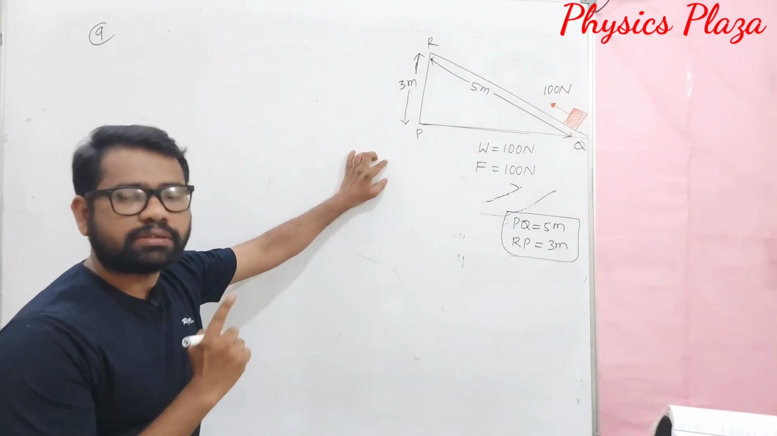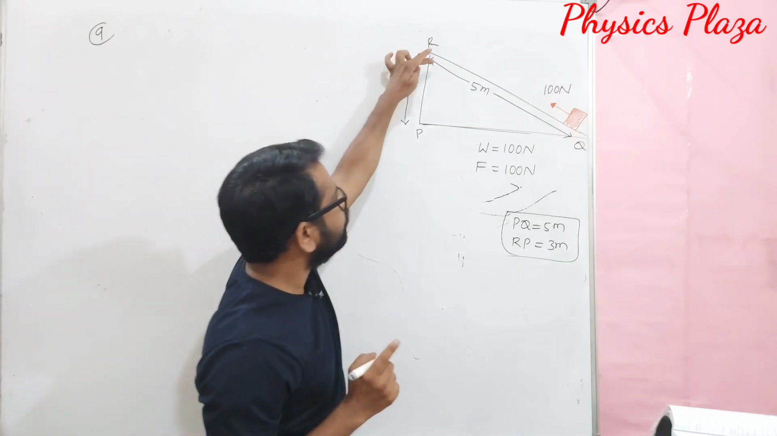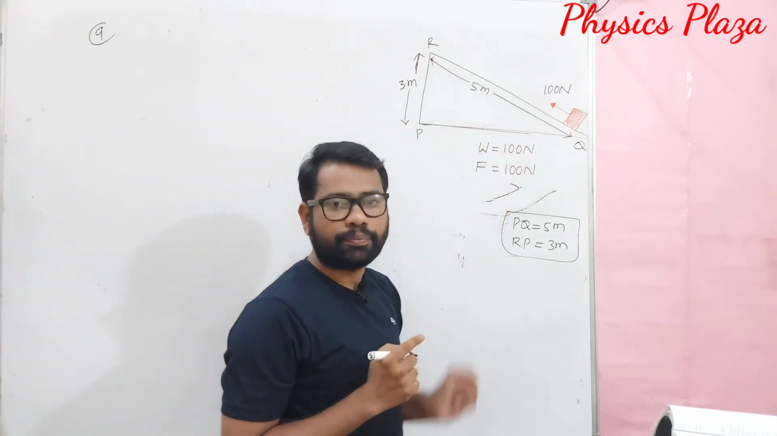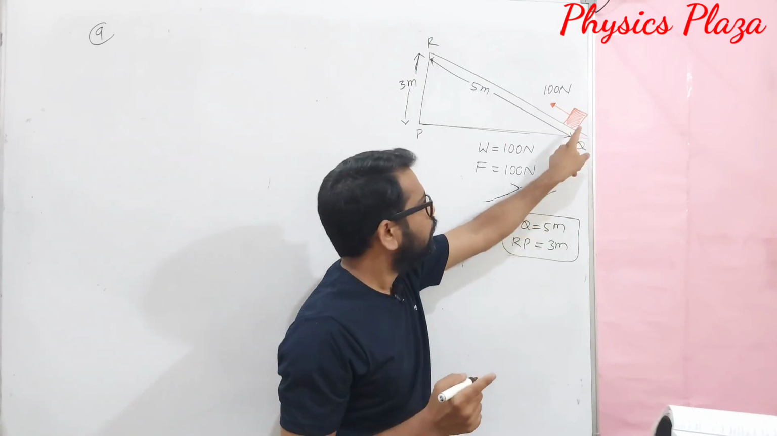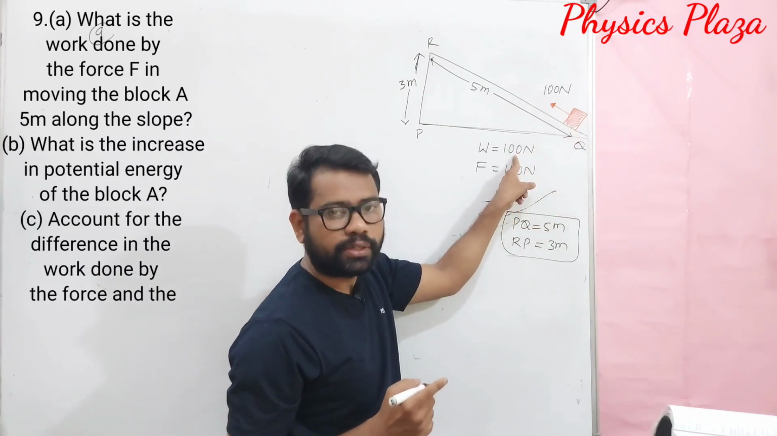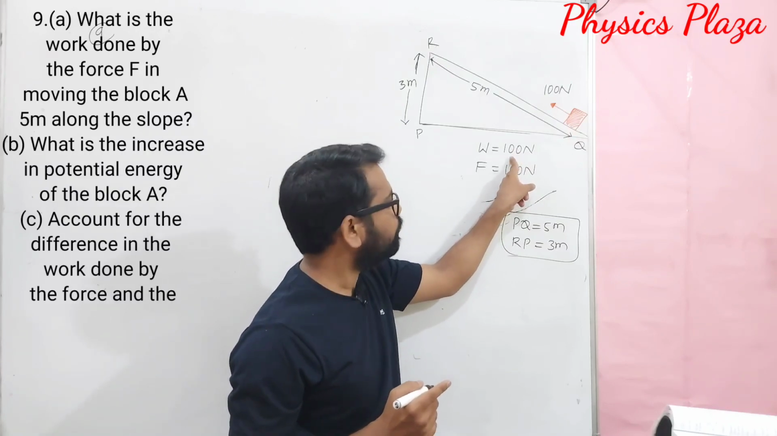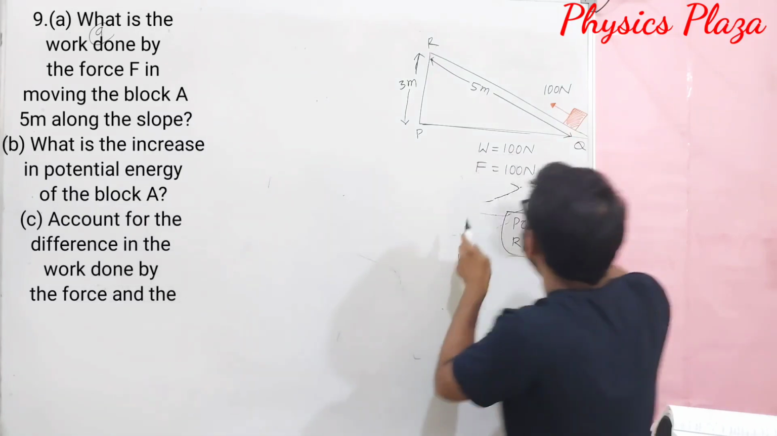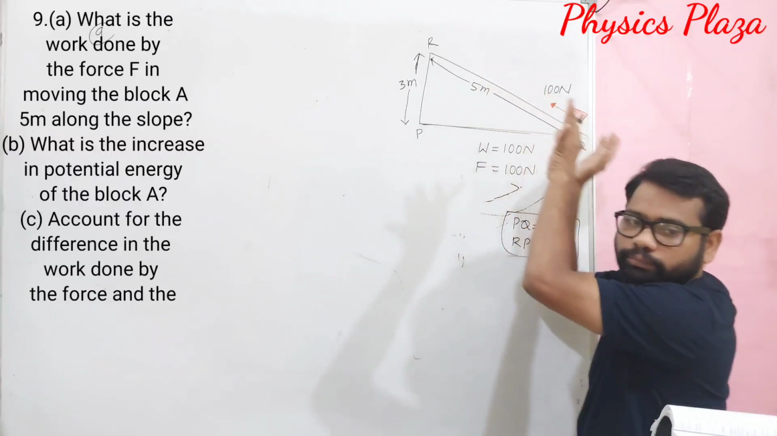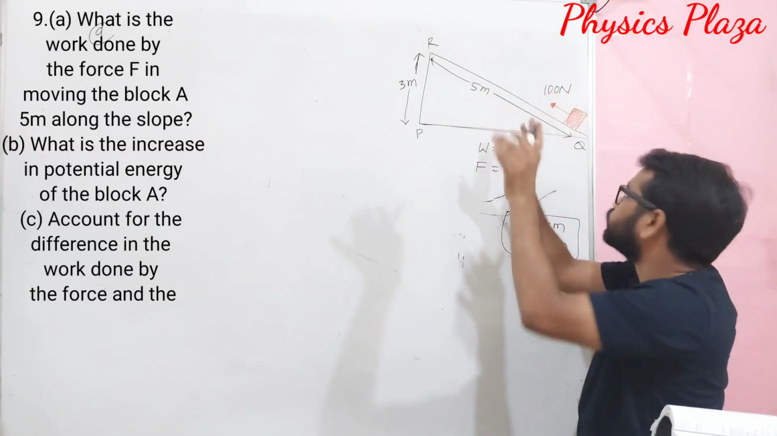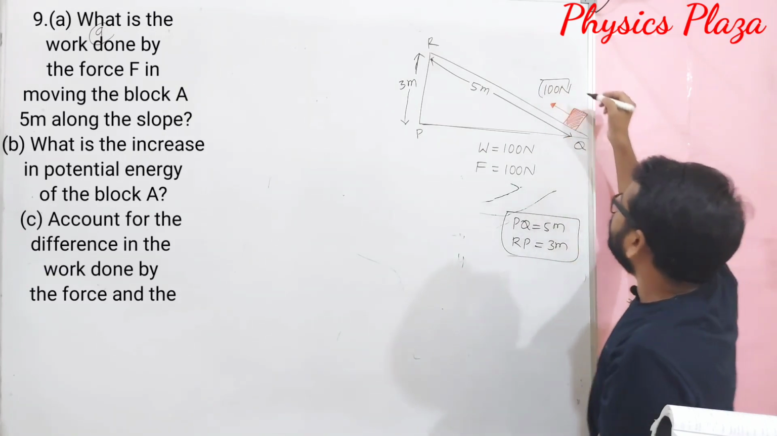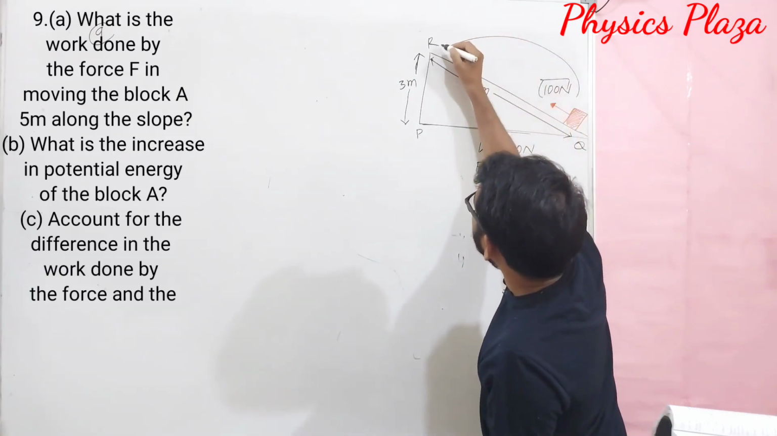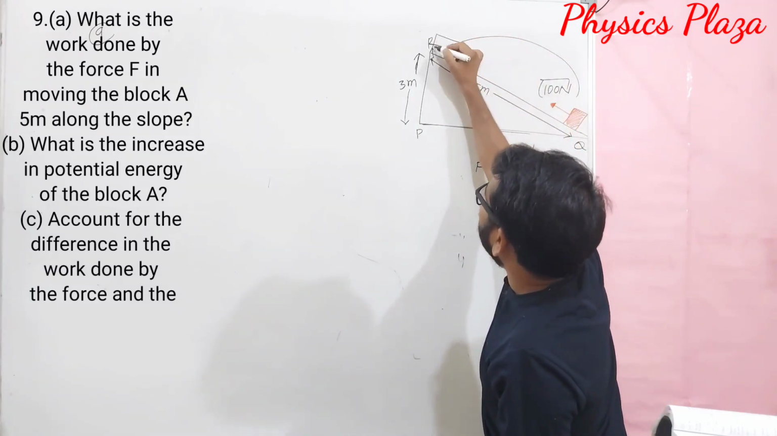In this question, dear children, it is given that there is a slope here, and at the slope's edge, almost on the ground, a block of weight 100 newtons is there. We are applying some force, pushing it, 100 newtons of force, so that we can take it from this point to this point. Finally the block may reach here.